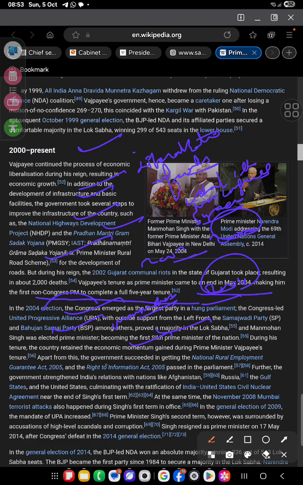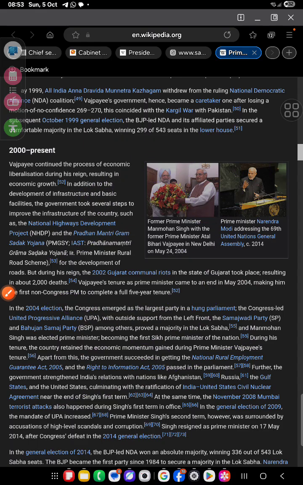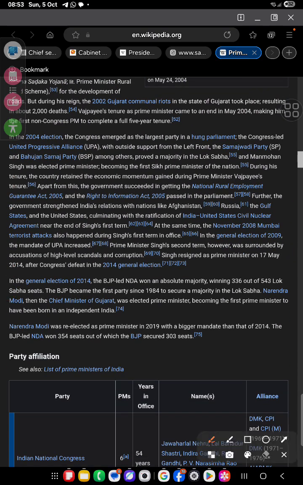Apart from this, the government succeeded in getting the National Rural Employment Guarantee and the Right to Information. Further, the government strengthened India's relations with Afghanistan, Russia, and the Gulf, and at the same time, the Mumbai terrorist attack took place in 2008. So what happened during this period? The general election of 2009 gave a mandate to the UPA, and Prime Minister Singh's second term was surrounded by accusations of high-level scandals and corruption. Singh resigned on 17 May 2014 after the Congress was defeated in the general election.